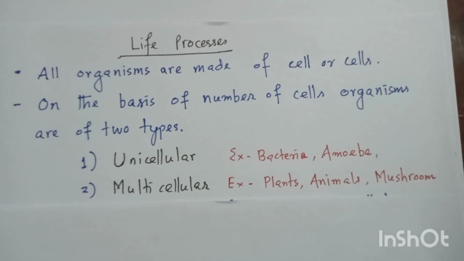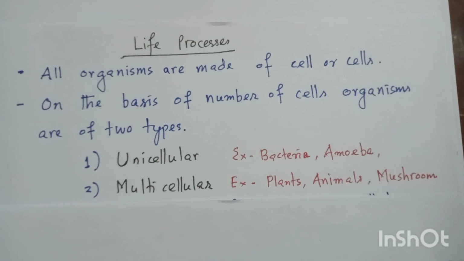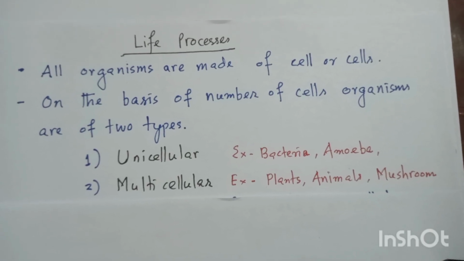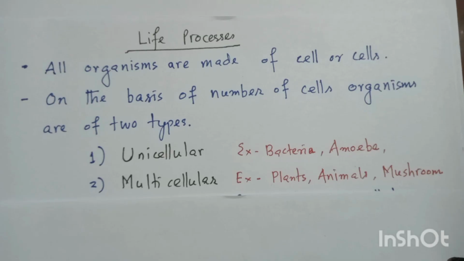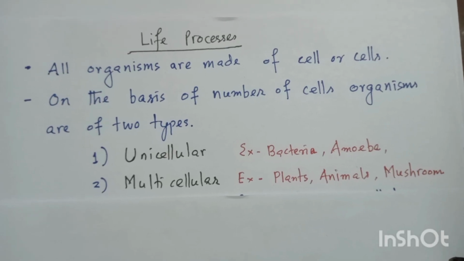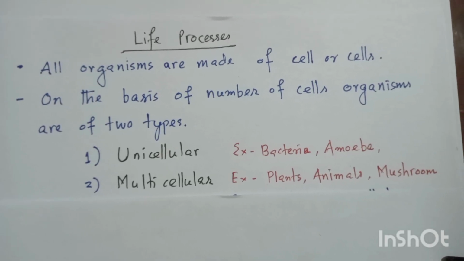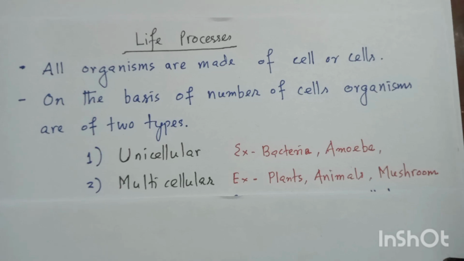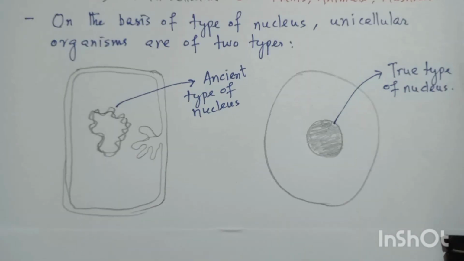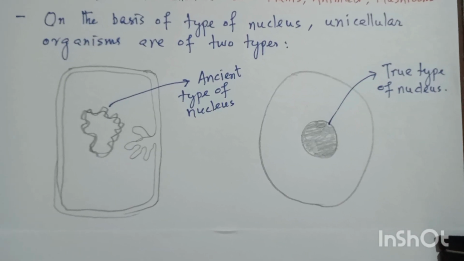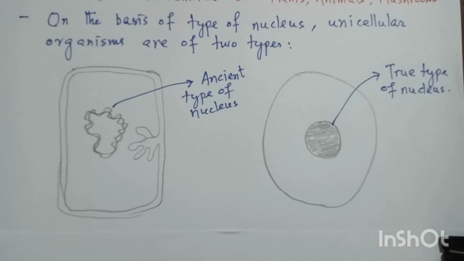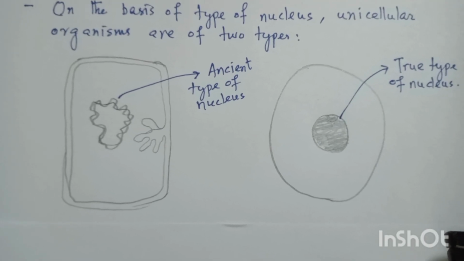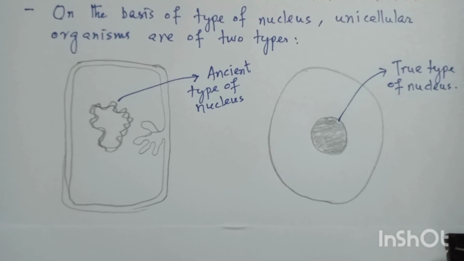Unicellular organism examples are bacterium and amoeba. In multicellular organisms we can see plants, animals, mushrooms. Again, on the basis of the type of nucleus, the unicellular organisms can be divided into two types.